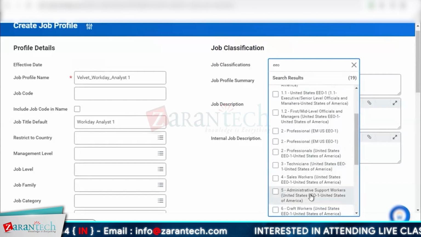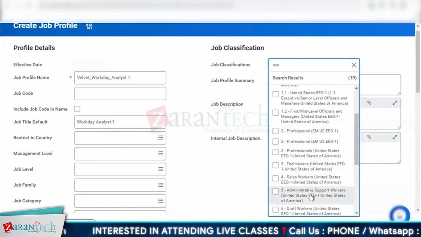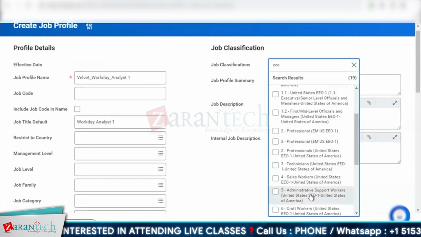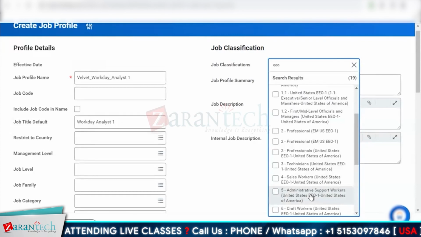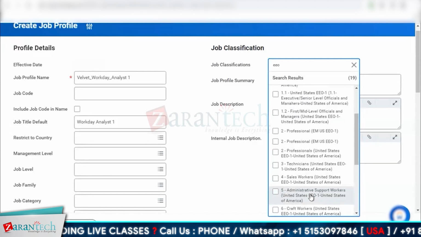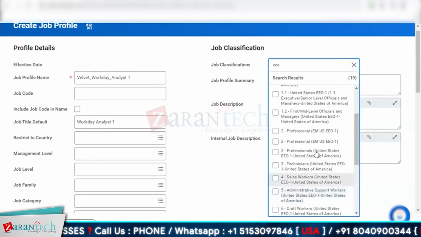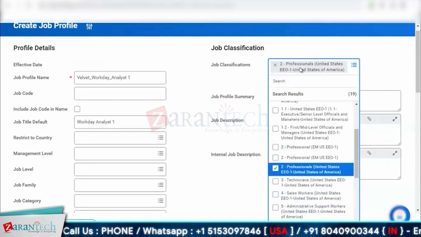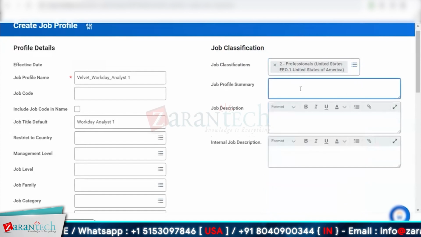I've worked with EEO for the last 3 years, basically the reporting of EEO. EEO is a government mandated reporting for organizations with more than, I think, 500 employees. You have to do an EEO reporting. And this EEO report not just asks you for classification, it asks you for a lot of things other than that, which is not at all a fun thing to do. So I'll select that this is a professional categorization, and I can add some summary here.